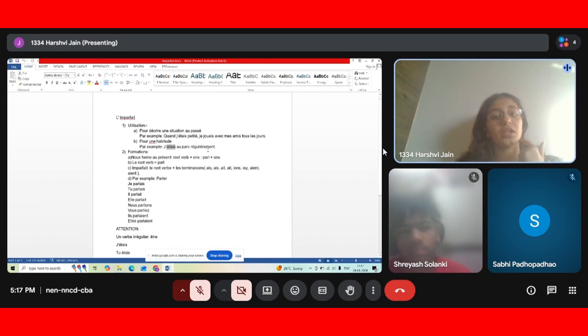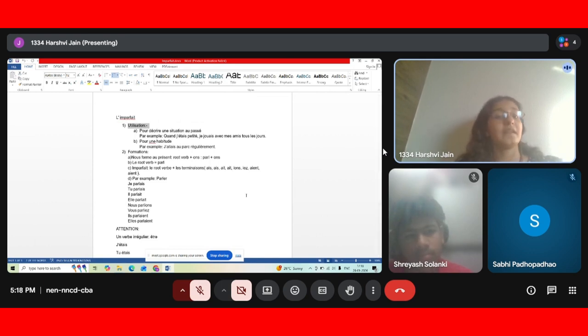Did you understand the utilization? Can you tell me what are the two utilizations? Pour décrire la situation au passé. Très bien. And the second? Pour une habitude. Très bien, perfect. So now you understood why we use the imperfect: pour décrire une situation au passé or pour une habitude.